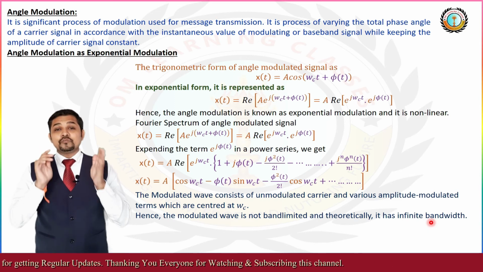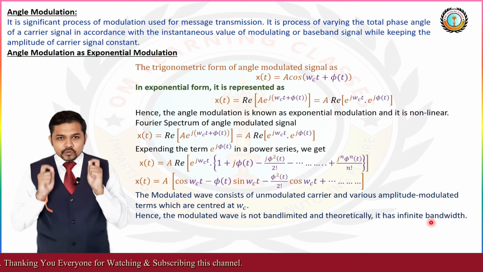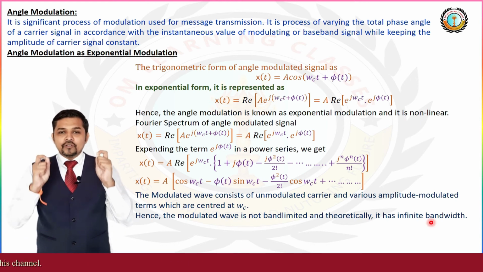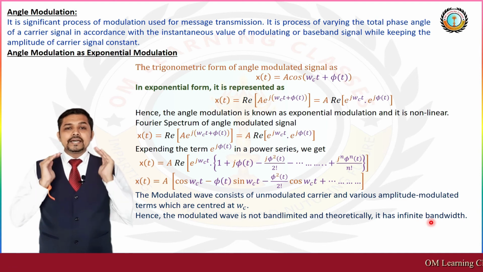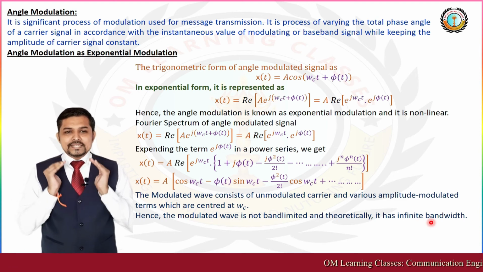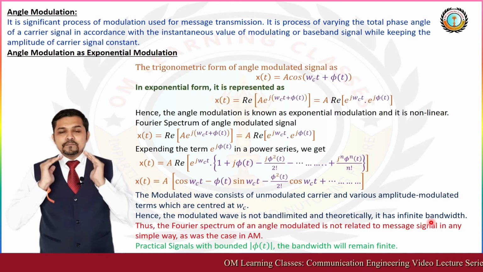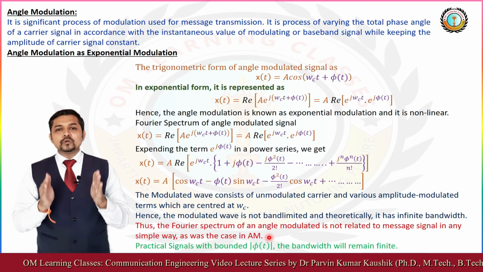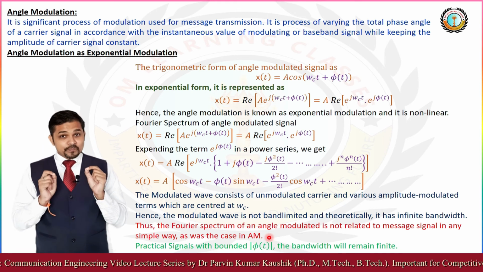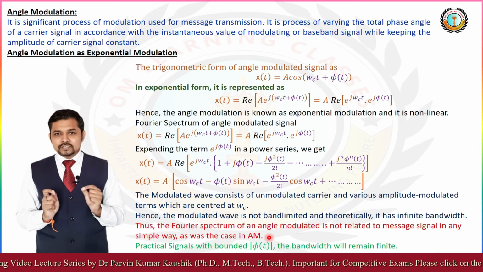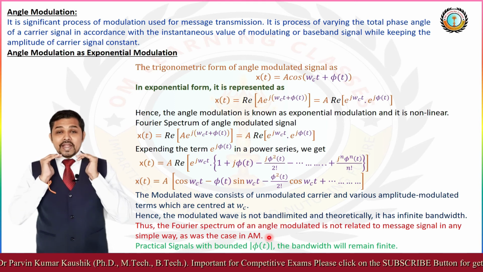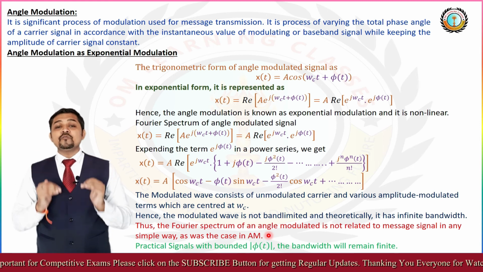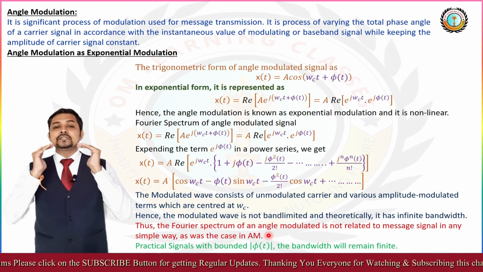And we can also find that the Fourier spectrum of the angle modulated wave is not related to the message signal in the simple way as we have in the amplitude modulation category. So we have to work more and more to get the exact idea about the Fourier spectrum of the angle modulated wave.